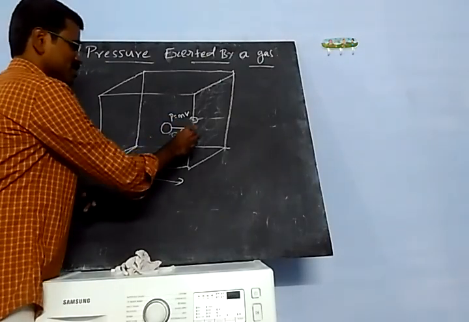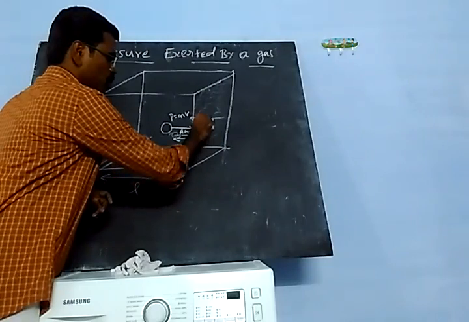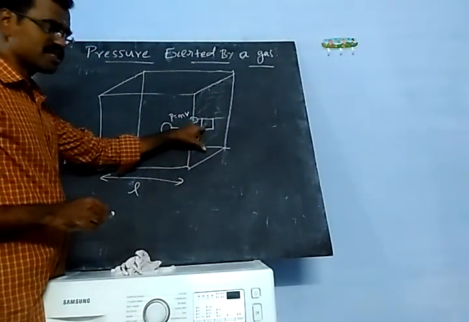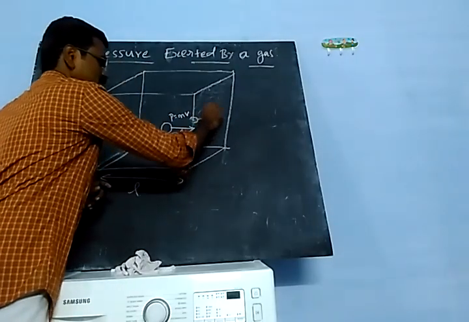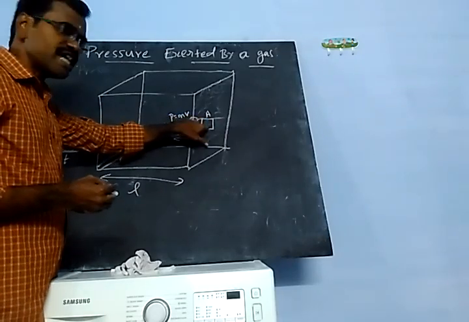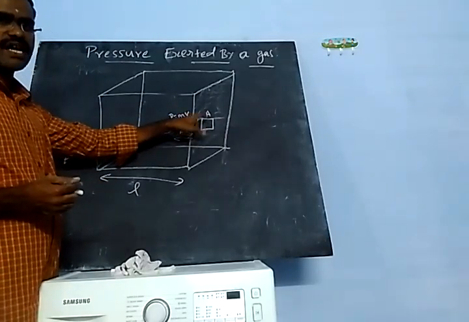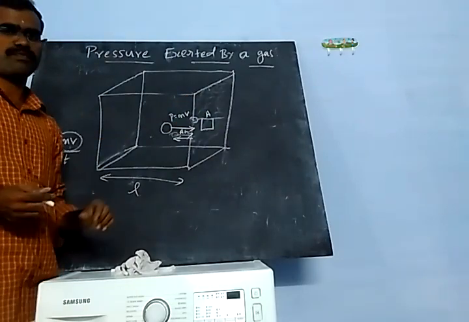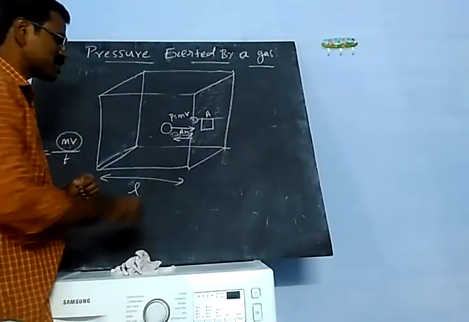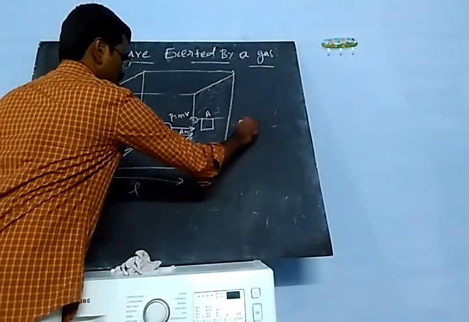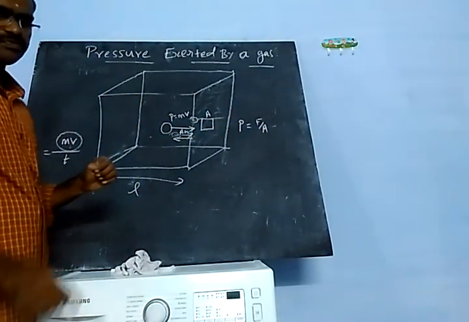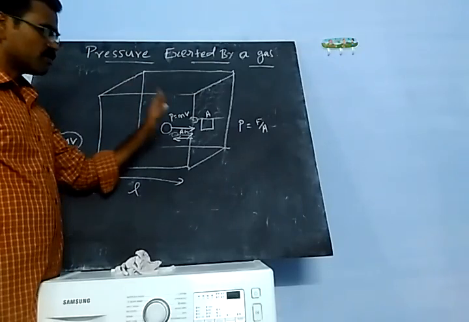Then next, consider this wall has a unit area, that is A. How much force is experienced per unit area, that is called pressure. So pressure is equal to force per unit area. Do you understand?